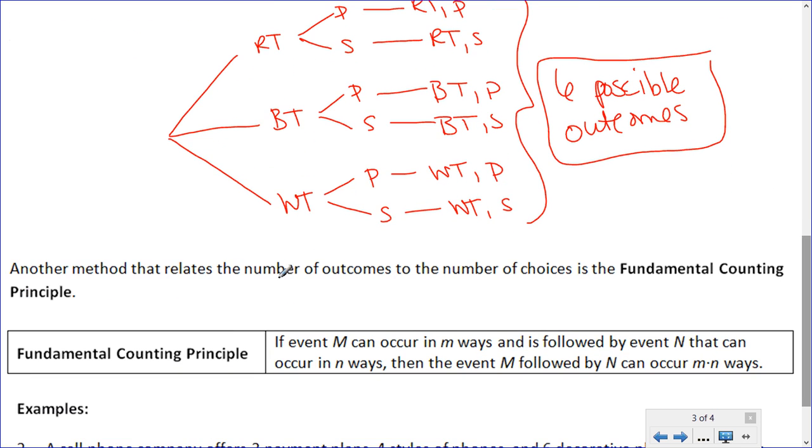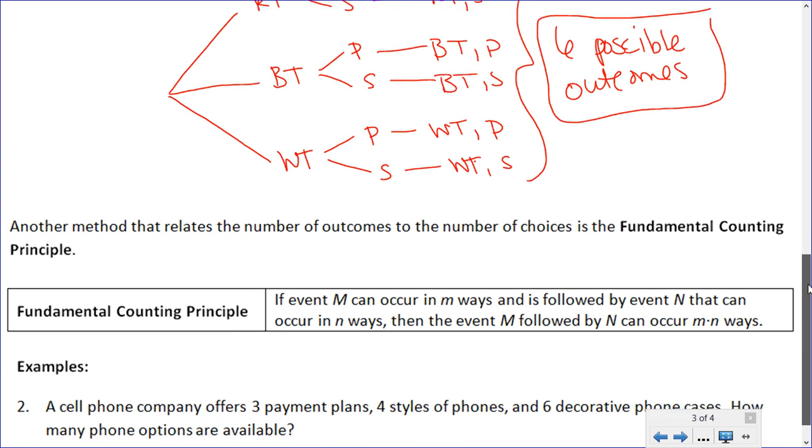Another method that relates the number of outcomes to the number of choices is the fundamental counting principle. Because let's face it, I'm guessing most of you do not want to have to create a tree diagram every single time that we need to know how many outcomes there are in a given set of events.